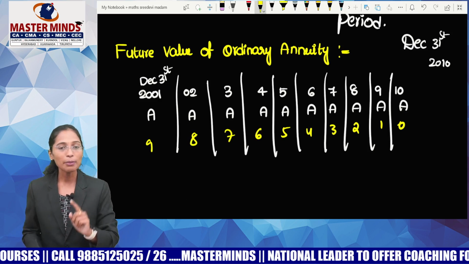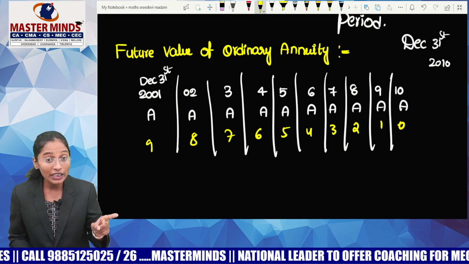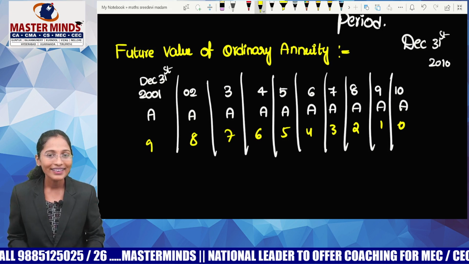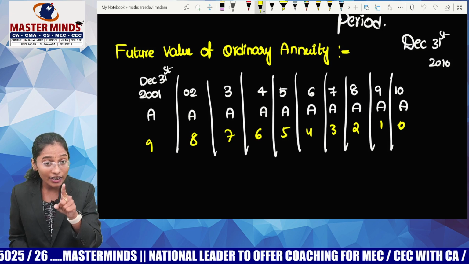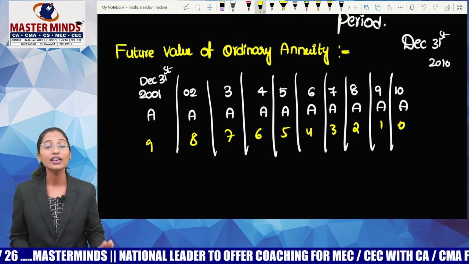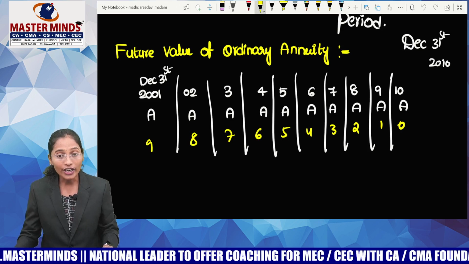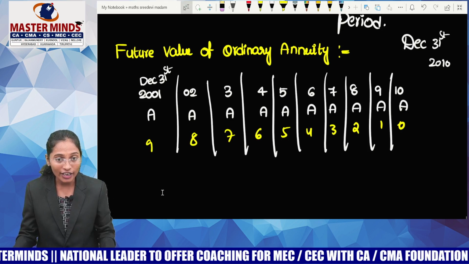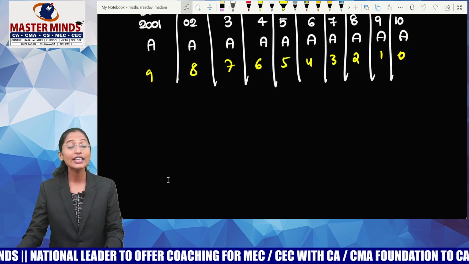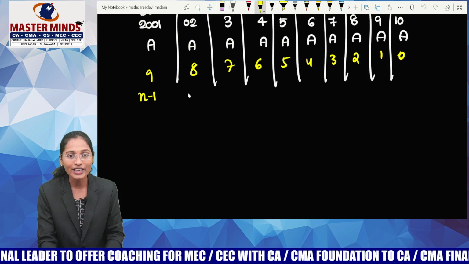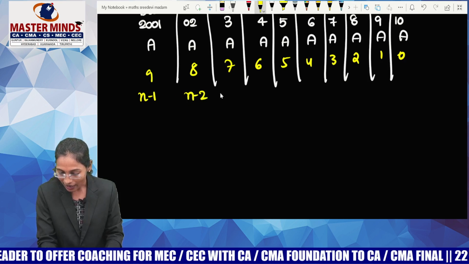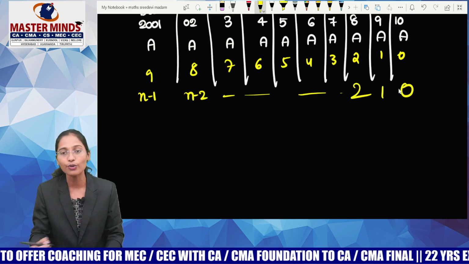Now guys, you must tell me one thing. How many payments happen? 10. Though there are 10 payments, you are getting interest for the first one for only 9 years, no? Then if I did n payments, I'll get the interest for how many years? N minus 1. Got it, guys? This is n minus 2, and the last ones are the same, 2, 1, 0.